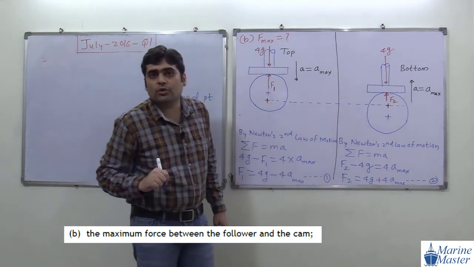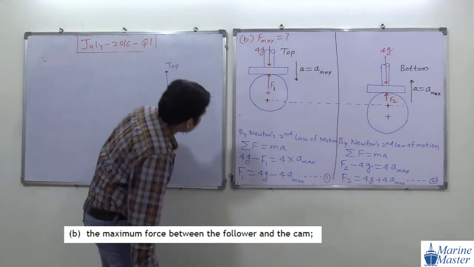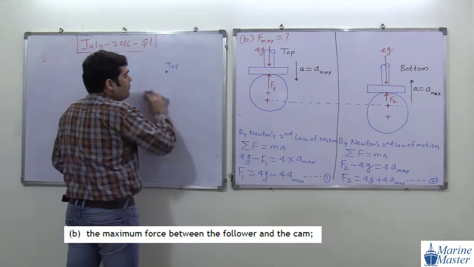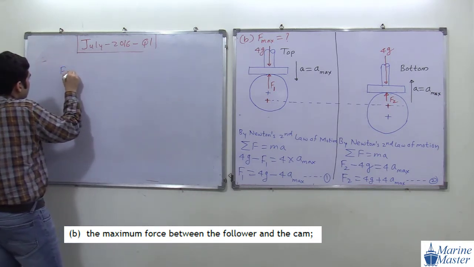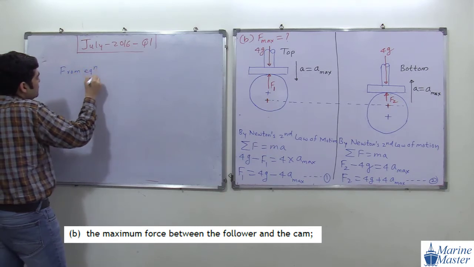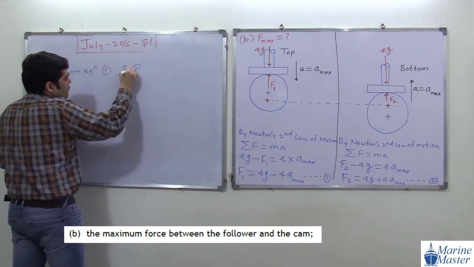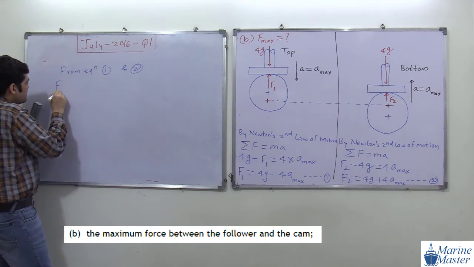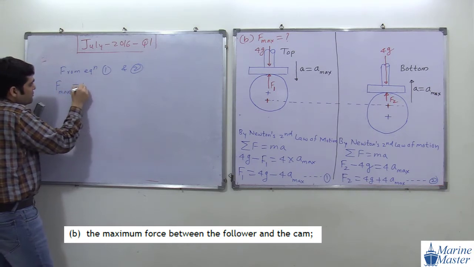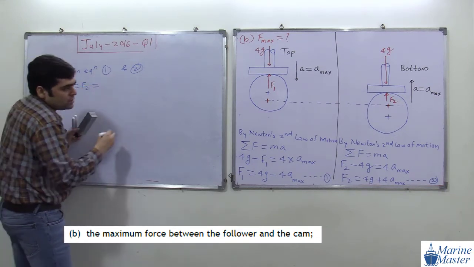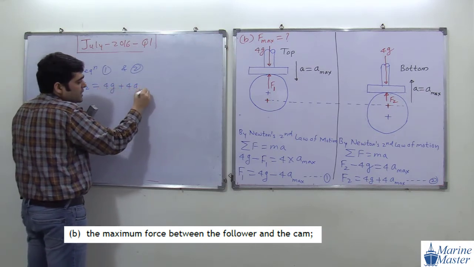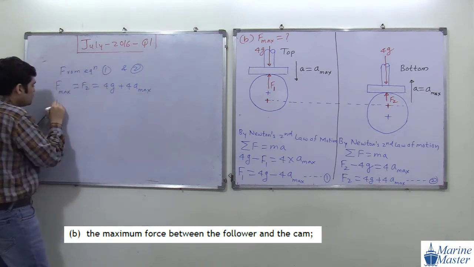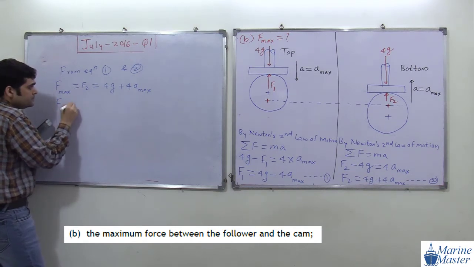So what will be the scenario? What will be the maximum value of force from equation 1 and 2? What we can say? F max will become F2, and F2 is equal to 4g plus 4a max. Try to see the scenario here. Very, very simple discussion.